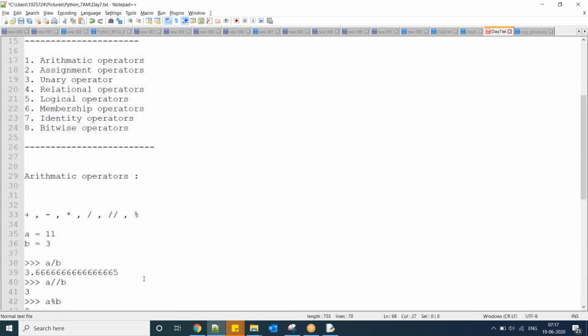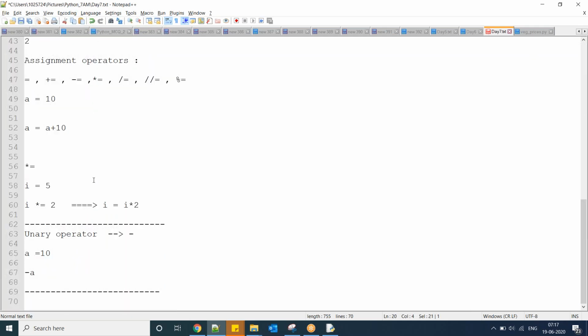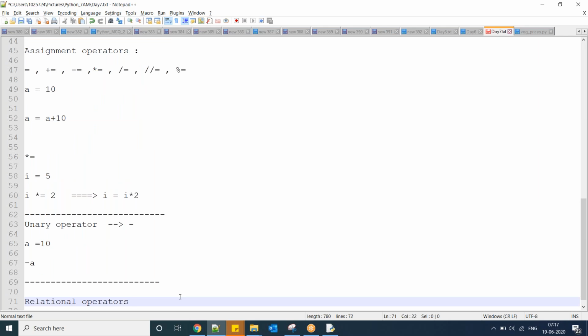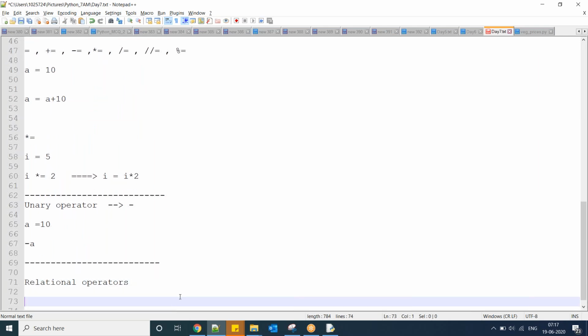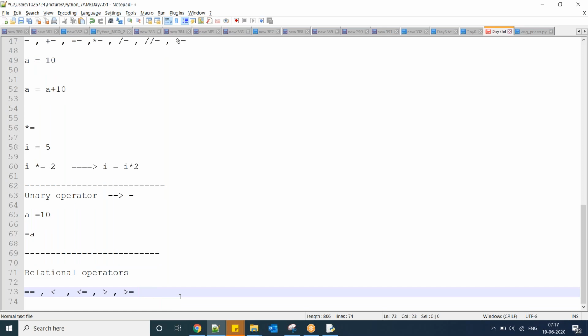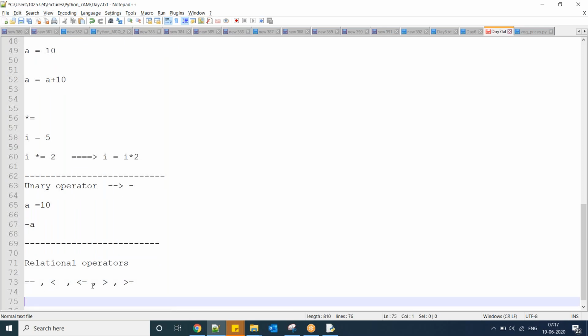Next, relational operators. In relational operators, equal to, less than, less than or equal to, greater than, greater than or equal to. So it tells the relation between the two operands.